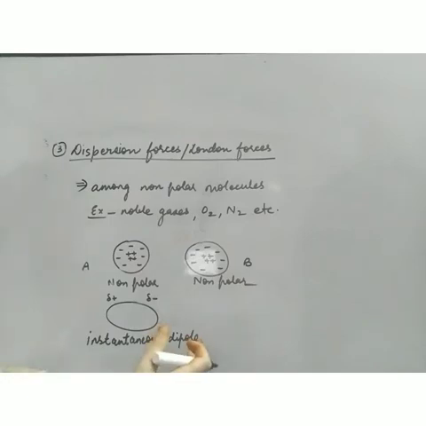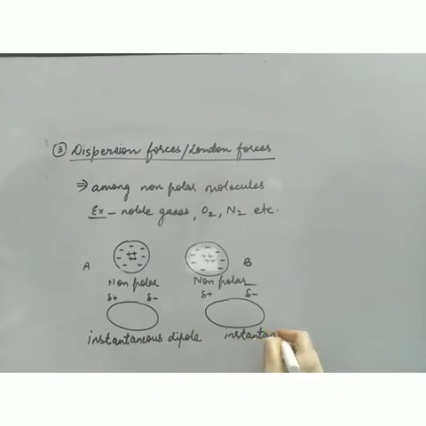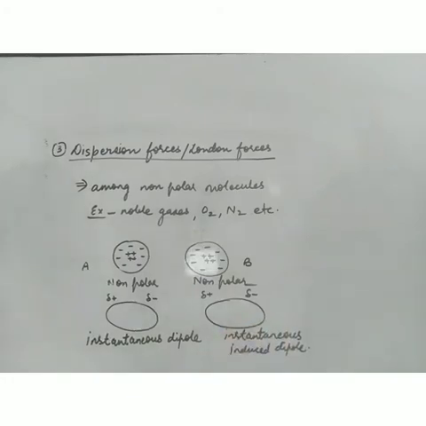As soon as a dipole originates in one of the atoms or molecules, it will induce a dipole in the second molecule. So we can call it instantaneous induced dipole. It is just an imagination that because of the electronic motion, the charge becomes unsymmetrical in one of the atoms.